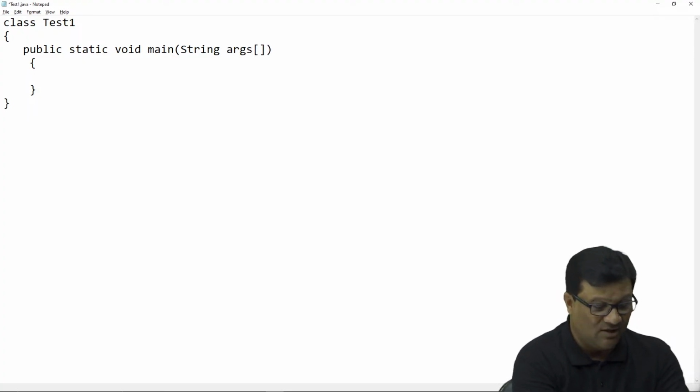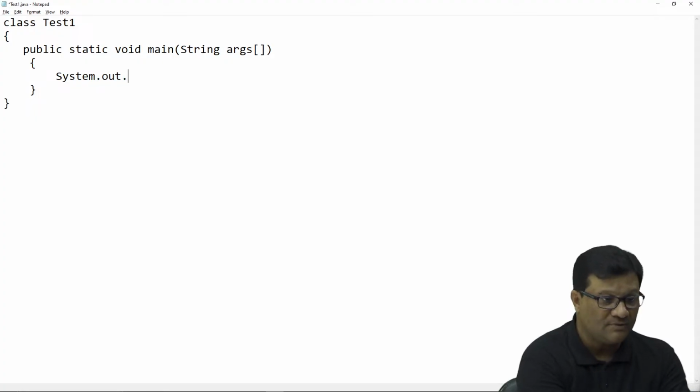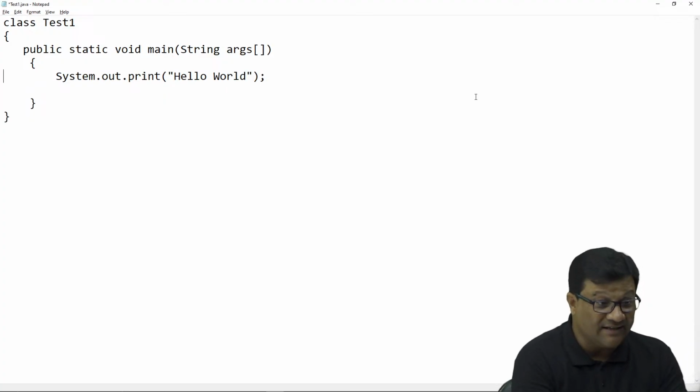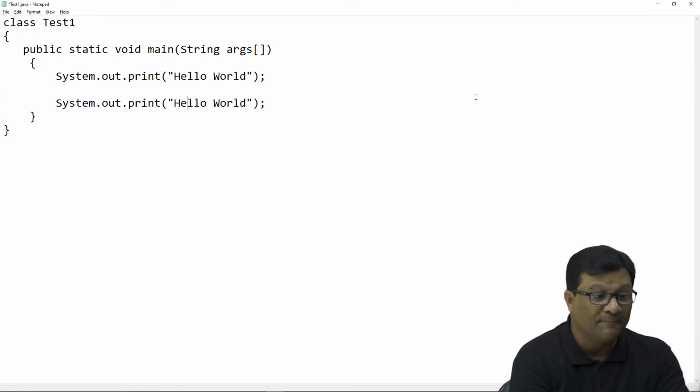Now we have to use System.out.print. Print hello world, and in the second line I'll use the same statement, Control C and Control V. Print hello world, and in the second line simply I'll use data flare.